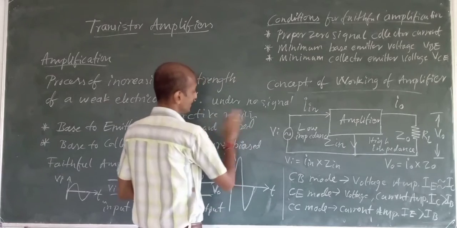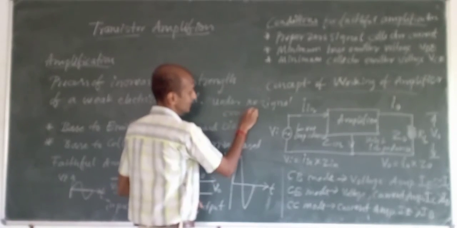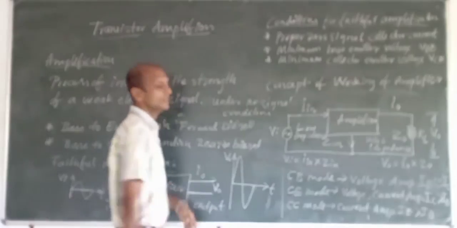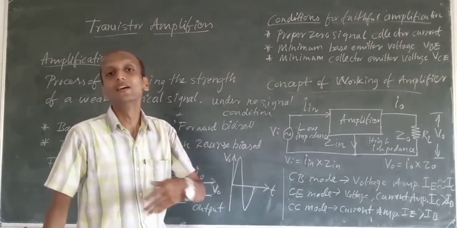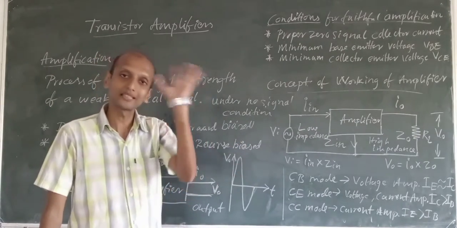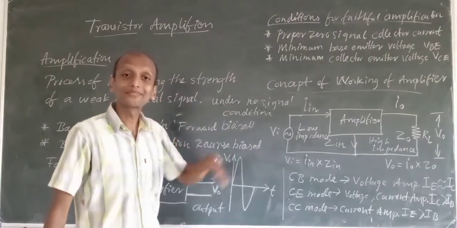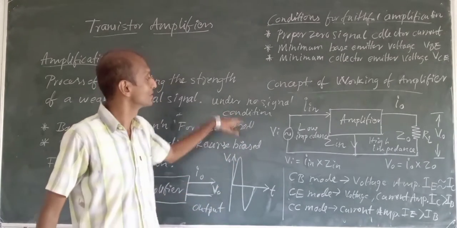That is the last sentence of the definition.